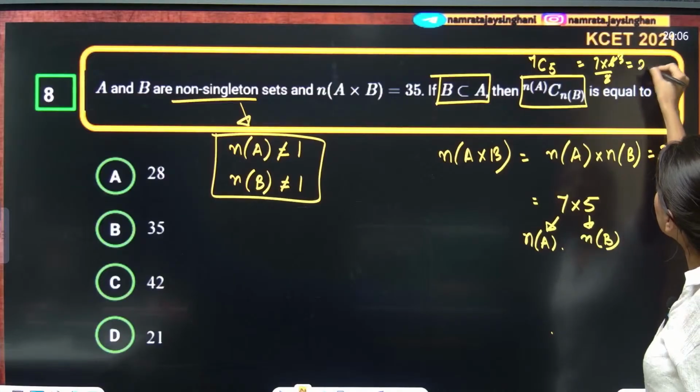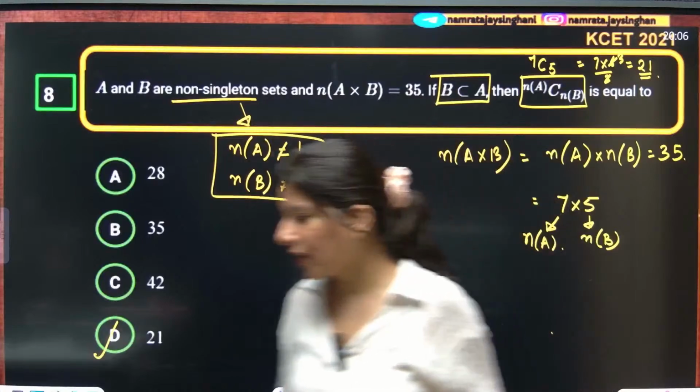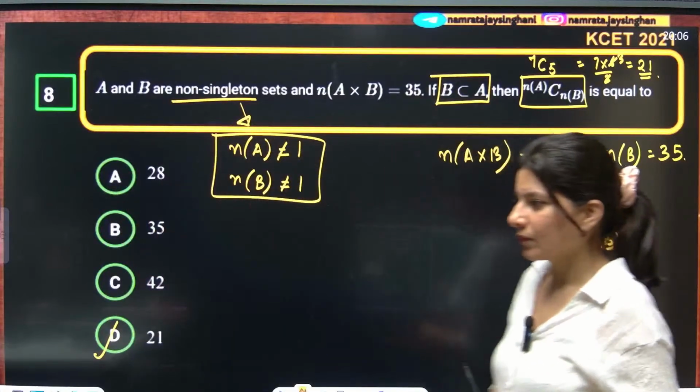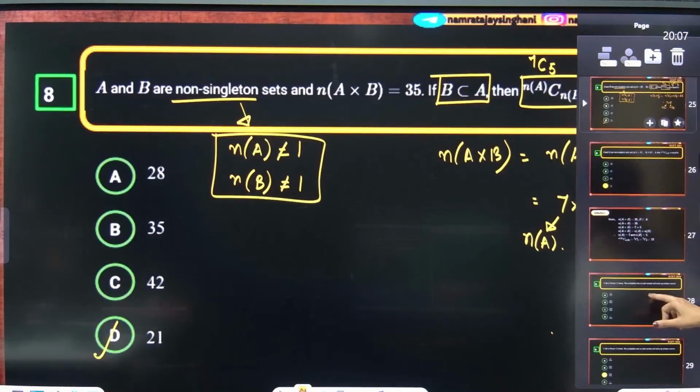So 21 is absolutely right. Option D. Correct. Okay, everybody? Yes? Getting it? Understanding it? All righty. Next question. Ready, ready?